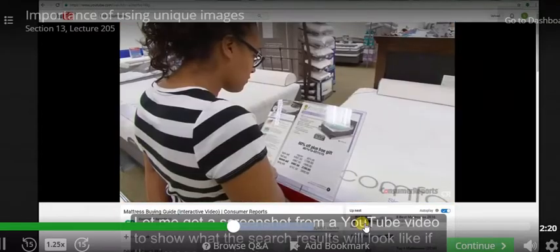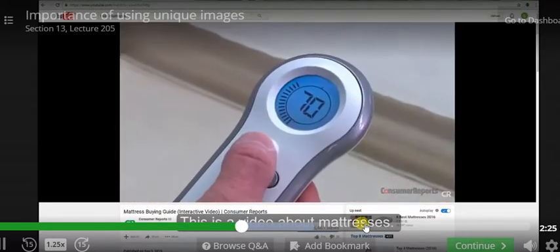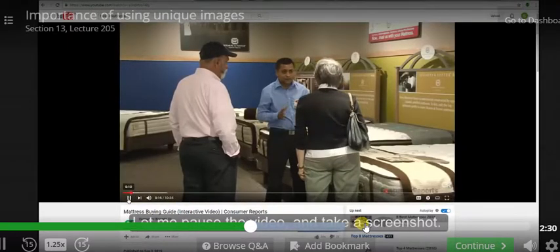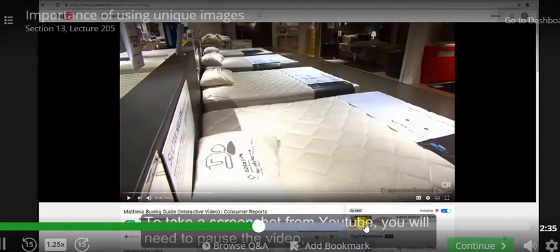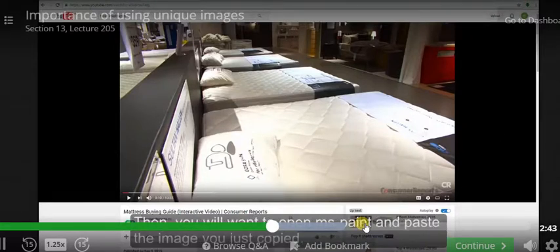Let me get a screenshot from a YouTube video to show what the search results will look like if the image is unique. This video is about mattresses. Let me pause the video and take a screenshot. To take a screenshot from YouTube, you will need to pause the video and then press print screen on your keyboard. Then you will want to open MS Paint and paste the image you just copied.